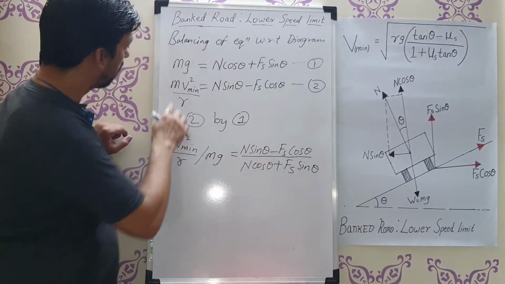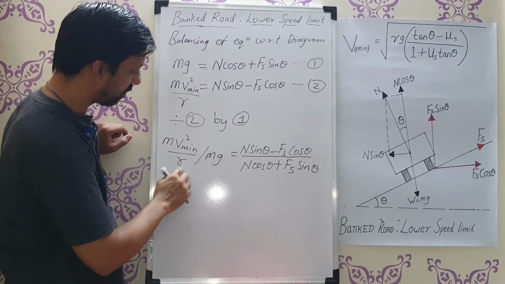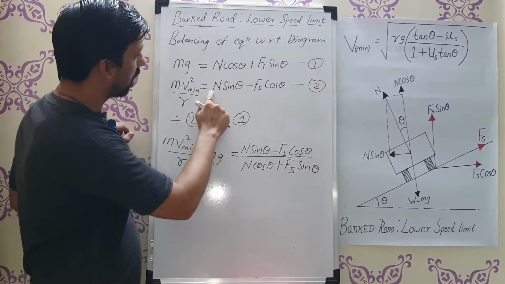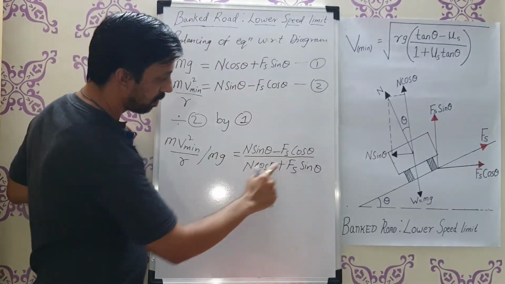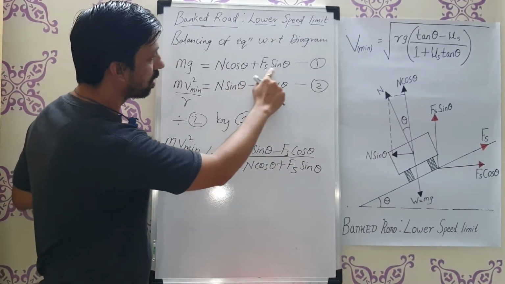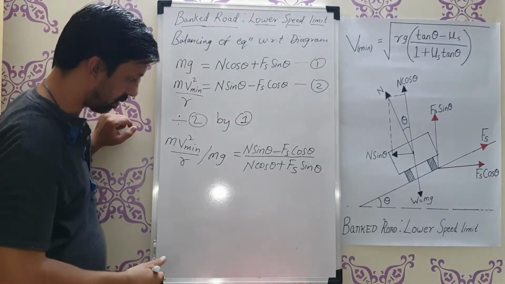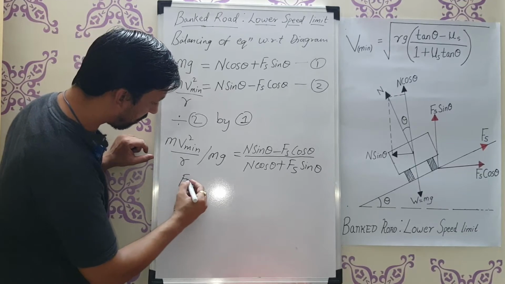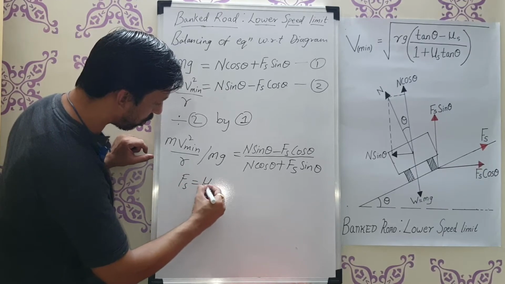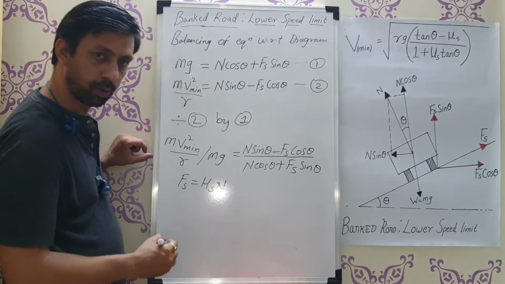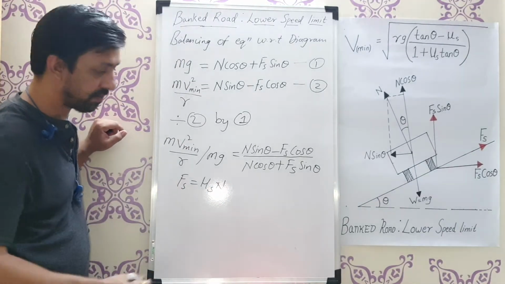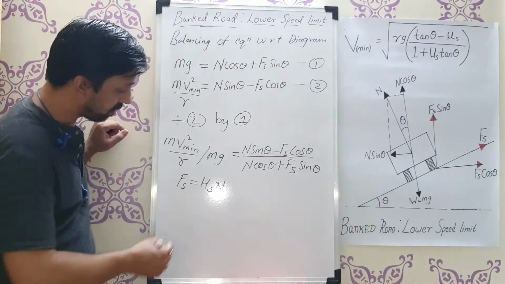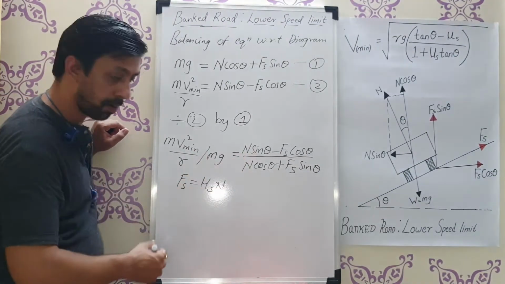So I have just divided. Here we have to consider that Fs is equal to mu s n, and Fs is also maximum. So I have to substitute Fs equal to mu s n in the above equation.